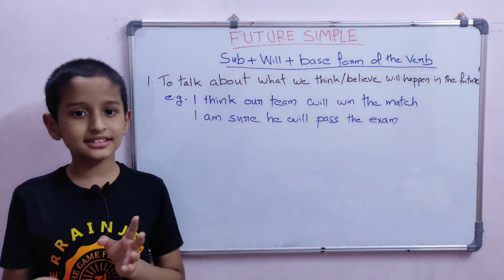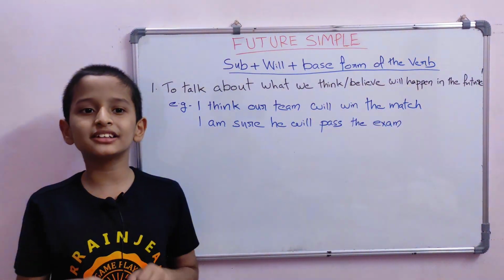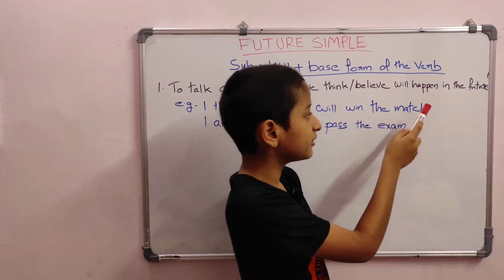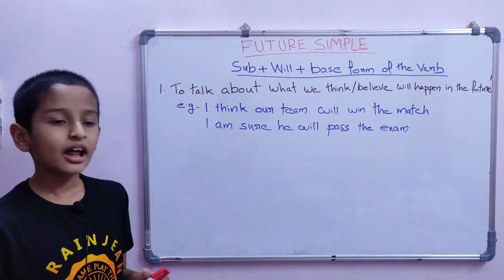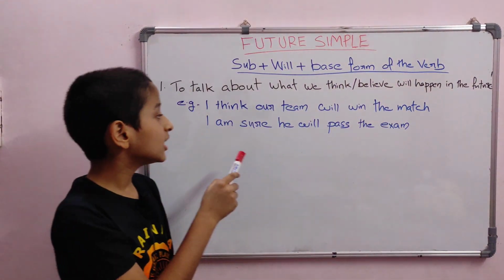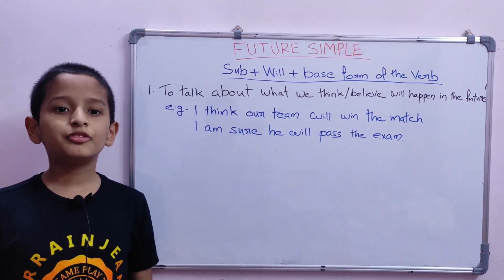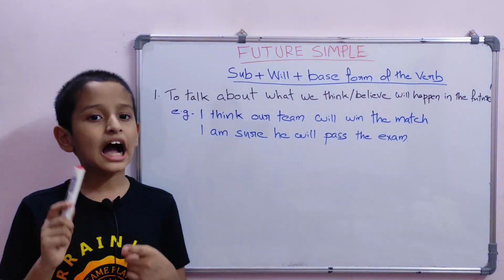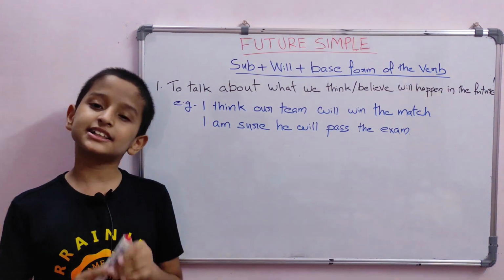Now, let us see when to use this tense. We can use this tense to talk about what we think or believe will happen in the future. For example, I think our team will win the match. I am sure he will pass the exam. We often start such sentences with words like I think, I believe, I suppose, etc.